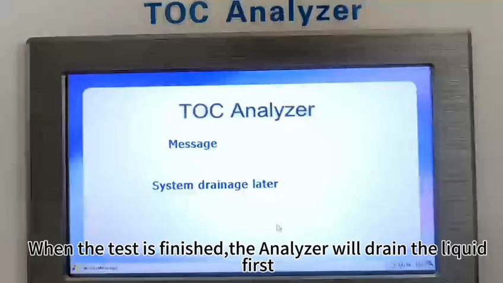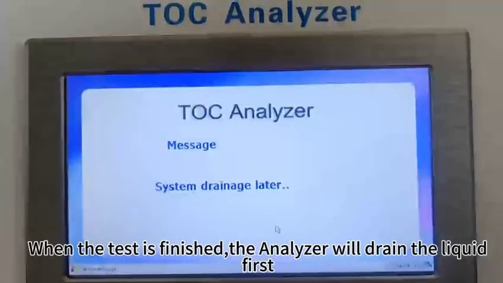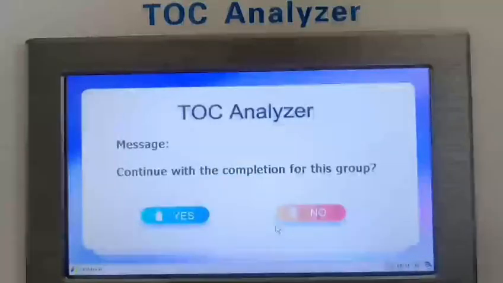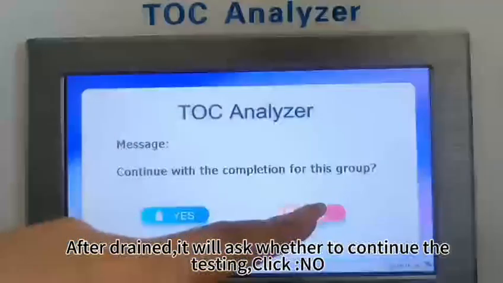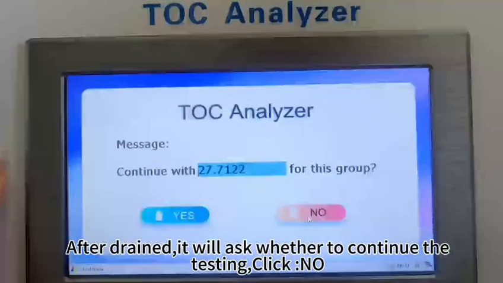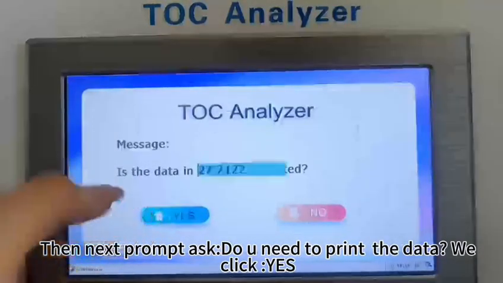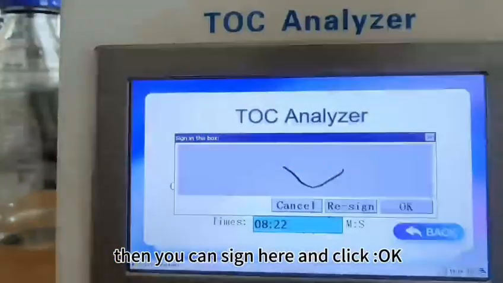When the test is finished, the analyzer will drain the liquid first. After it is drained, it will ask whether to continue the testing. We click No. Then the next prompt asks, do you need to print the data? We click Yes. Then you can sign here and click OK.